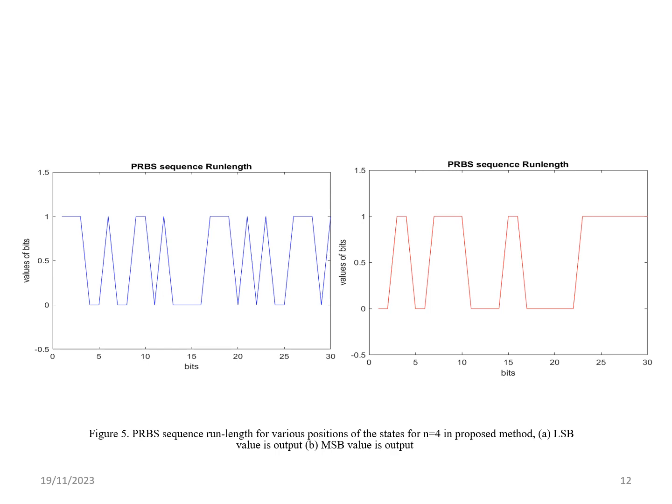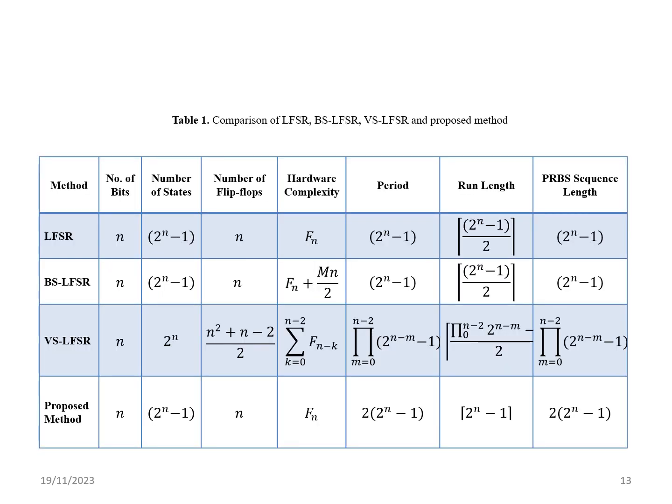So the sequence length is increasing and switching activity is decreasing, while we are maintaining the same hardware complexity. This is the comparison of conventional techniques with stuffed LFSR, vertical stuffed LFSR, and the proposed method in table format. You can see that the run length of the proposed method is increased compared to all other techniques, and the PRBS sequence length is twice that of the LFSR and bit-stuffed LFSR. Compared to the vertical stuffed LFSR, where we increase the hardware complexity, in the proposed method with the same hardware complexity we generate a sequence length of twice or double.